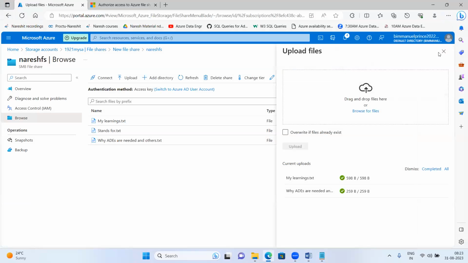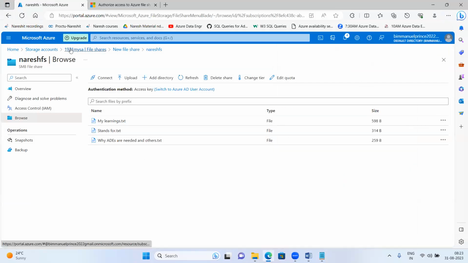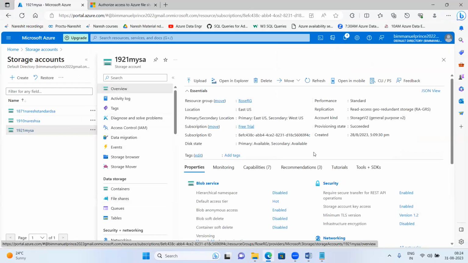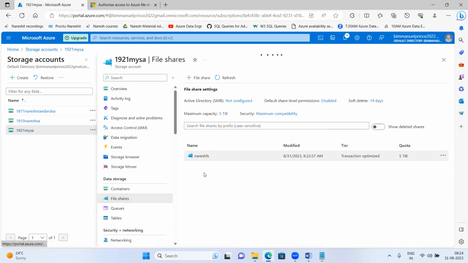Now, one important thing, this file share in our storage account 1921 MySA. What I'll do, I'll make it as a shared disk drive. Where is this file share now? If you see, where is this file share? In cloud. Right now, this is a cloud computing platform. Correct? Now, I will make this file share as a shared disk drive.